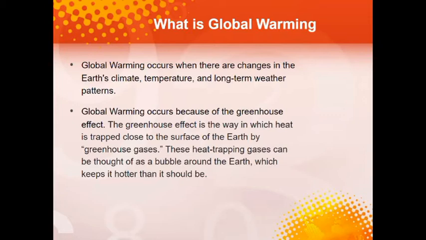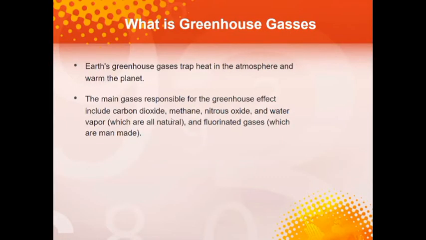Now, you might want to know more about what greenhouse gases are. Greenhouse gases are gases that trap heat inside of the Earth. Now, there are natural greenhouse gases on Earth, for example carbon dioxide, methane, nitrous oxide, and water vapor. All of these are natural and happen over time, but the problem is fluorinated gases, which are man-made. Because of fluorinated gases and the other gases, Earth's temperature is increasing a lot.